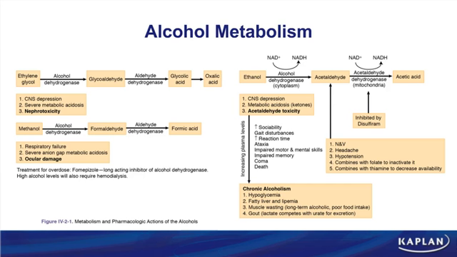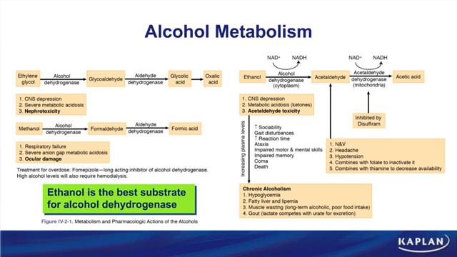Now, what is the standard antidote for somebody who overdoses on an alcohol like ethylene glycol or methanol? The standard classic antidote would be ethanol. Why do you give someone ethanol if they've overdosed on a different type of alcohol? Well, it's because ethanol is the best substrate for the first enzyme in the pathway, alcohol dehydrogenase. Ethanol will outcompete the other alcohols.